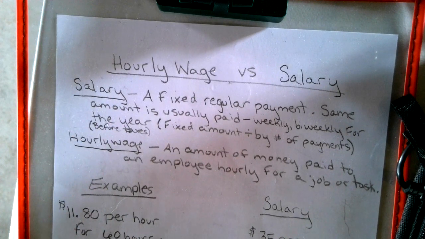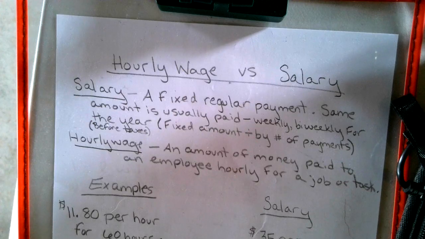All right. So we're going to talk about hourly wage versus salary. Now, salary is a fixed regular payment. The same amount is usually paid weekly, bi-weekly, or for the year. The fixed amount is usually divided by the number of paychecks. So you could get paid like $60,000 a year, and then they would split it up amongst either 52 paychecks if you get paid weekly, 26 paychecks if you're biweekly, or a big lump sum if you get it per year. Now, hourly wage is an amount of money paid to an employee hourly for a job or a task.